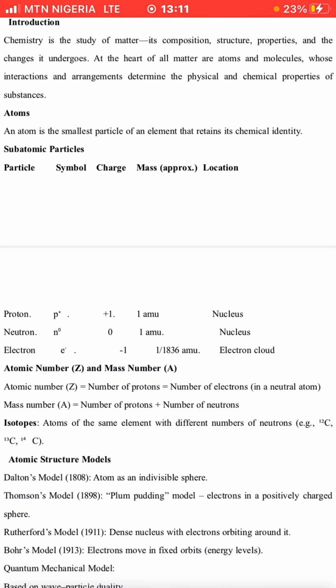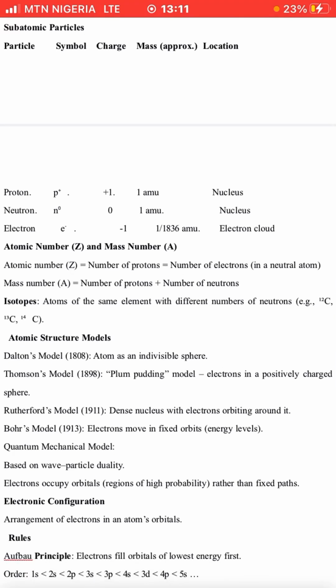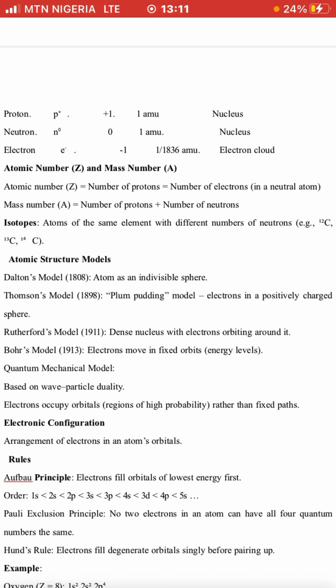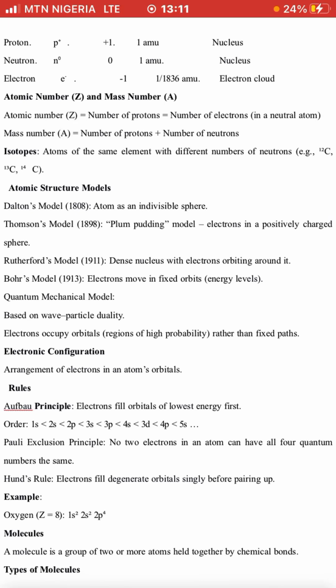The symbol of atomic number is Z, while the symbol of mass number is capital A. So atomic number is equal to proton number and also equal to the number of electrons, while mass number is the sum of the number of protons plus the number of neutrons. That's that for atomic number and mass number.